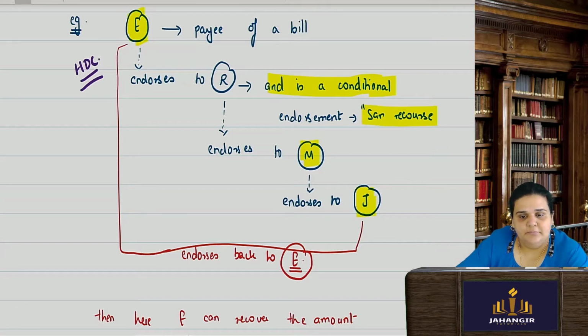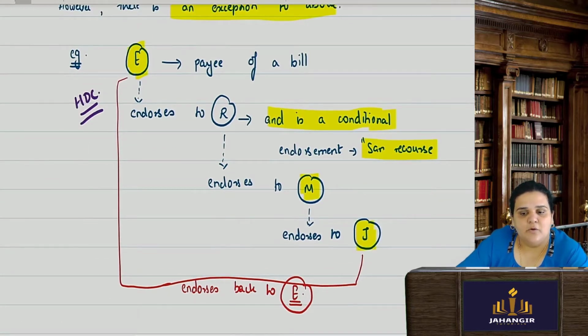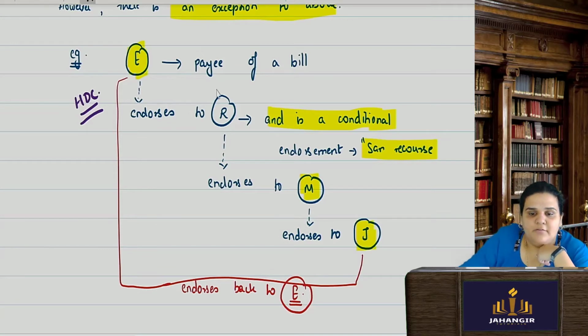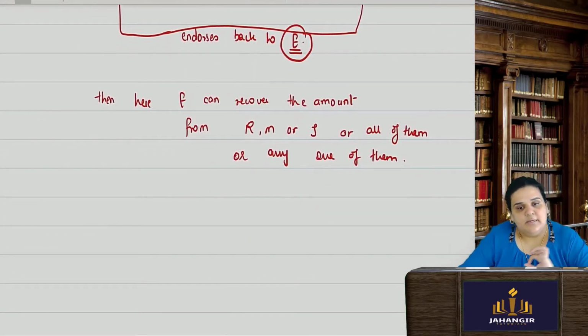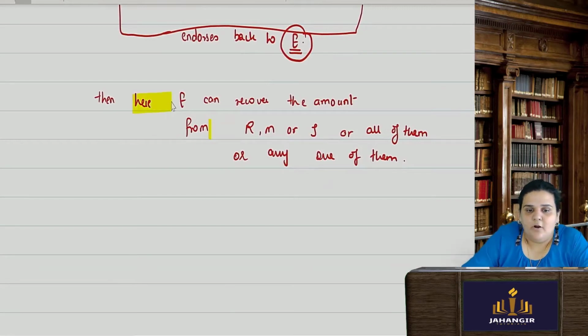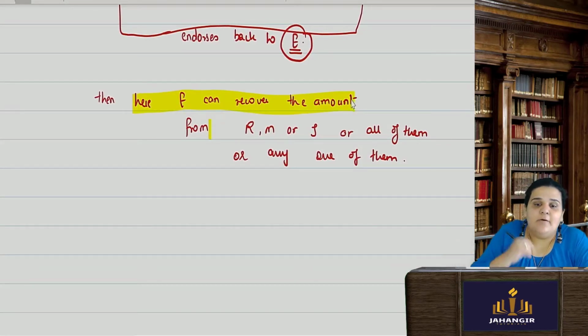But since this was a sans recourse instrument, a conditional endorsement, it means E can recover the amount even from R or from M or from J or from all of them or any one of the parties. Because he had already discharged himself from the further liability, he now has the right to take the money from any of these parties.